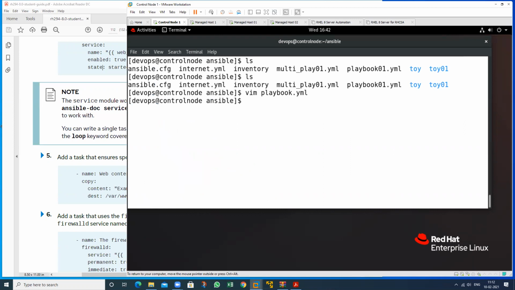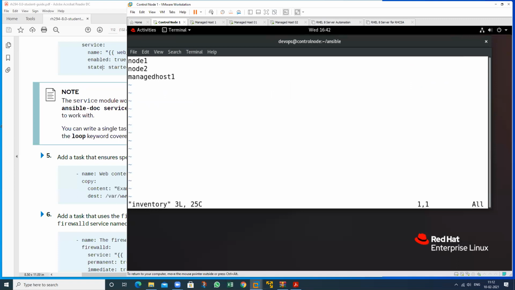So just open the inventory file. So what is inventory? This one. So just copy and enter, paste this value here and define the name, group name, that is servers, that is web server, web server.